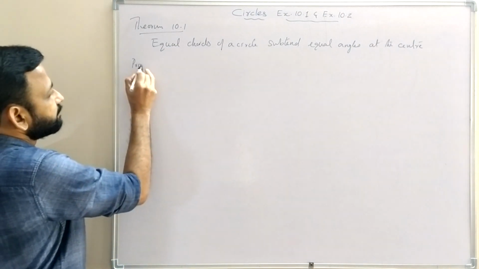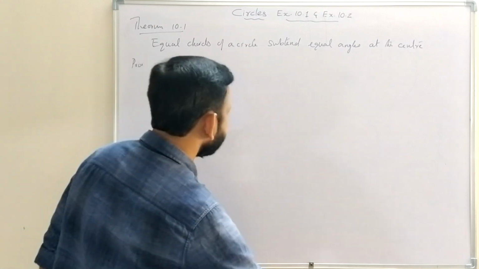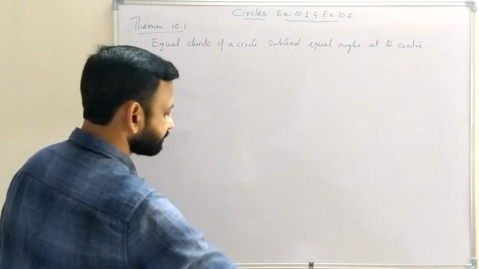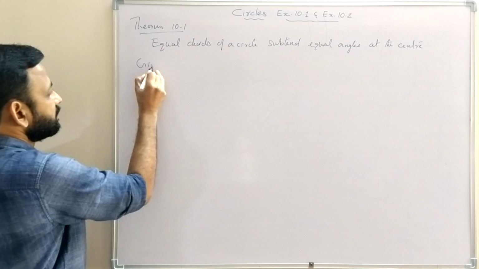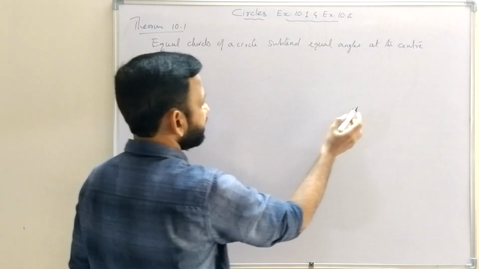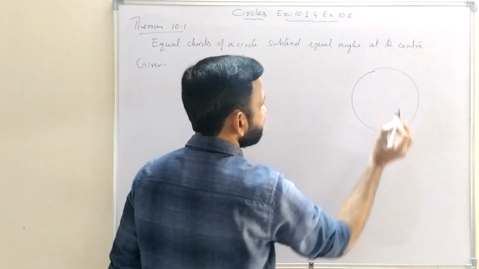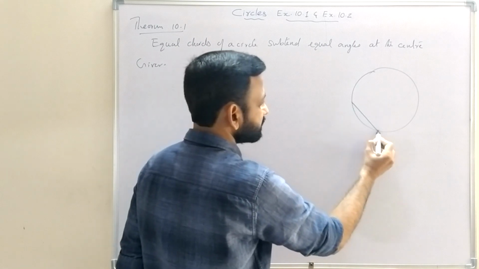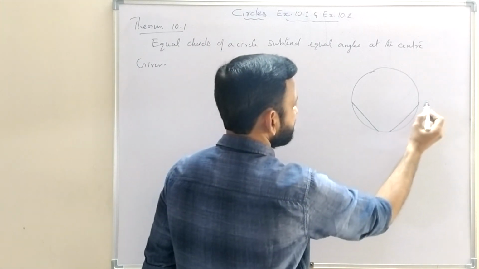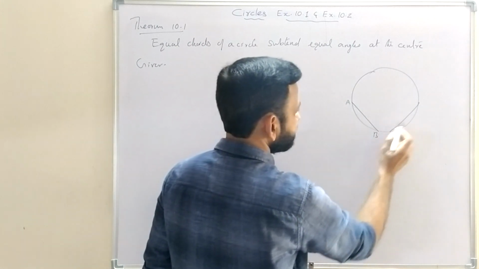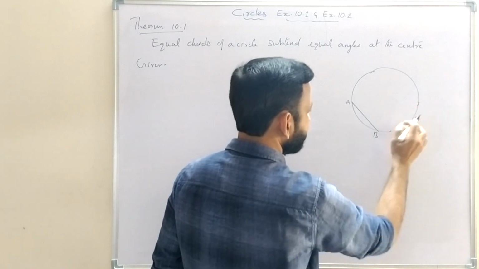So proof of that theorem. Before that we will write given conditions. So here we have a circle and we have two equal chords, suppose AB and PQ.